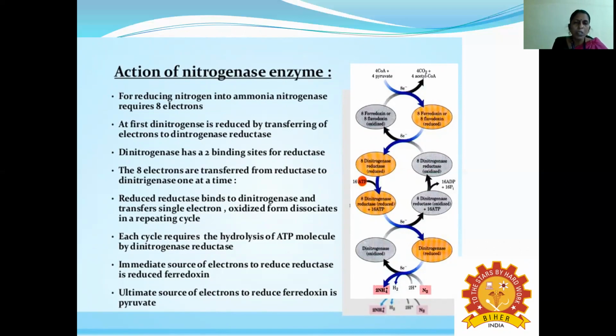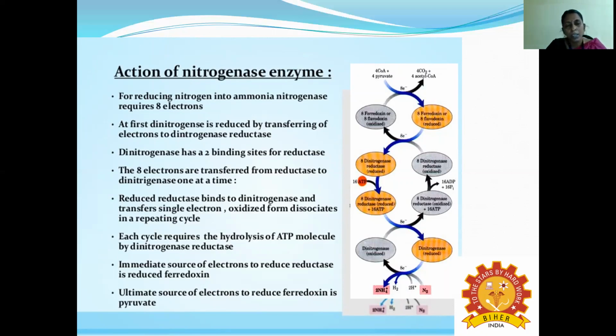And then the reduced reductase binds. How does it bind? It binds tightly, right? So the reduced reductase binds to the dinitrogenase and transfers a single electron. Each time a single electron is transferred, the reductase is oxidized and dissociates, and the cycle repeats. So every cycle, it is continuously going on.